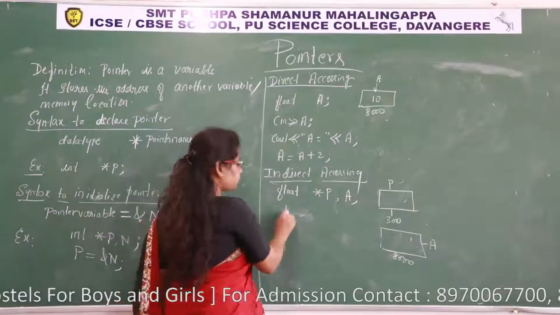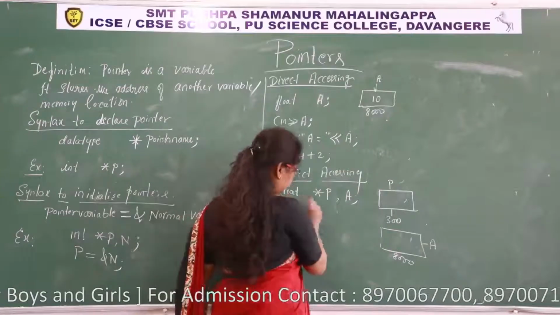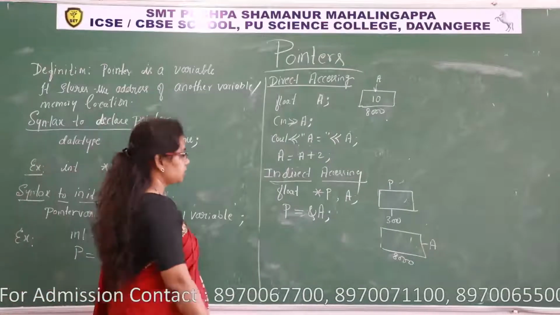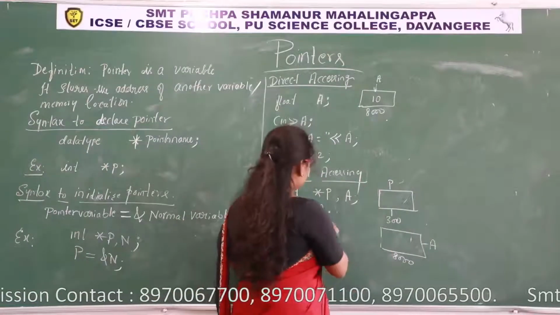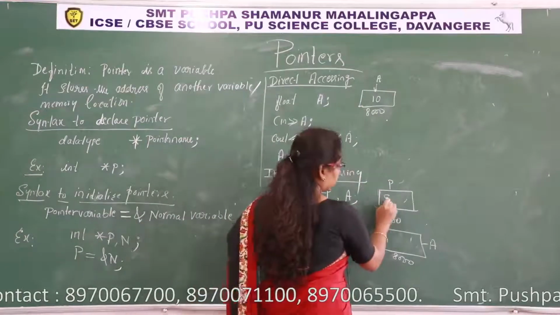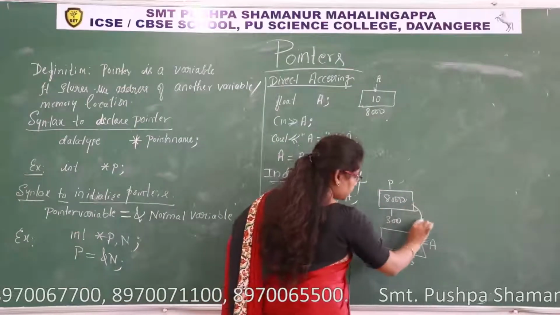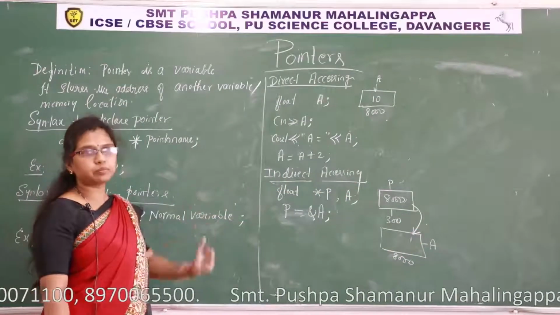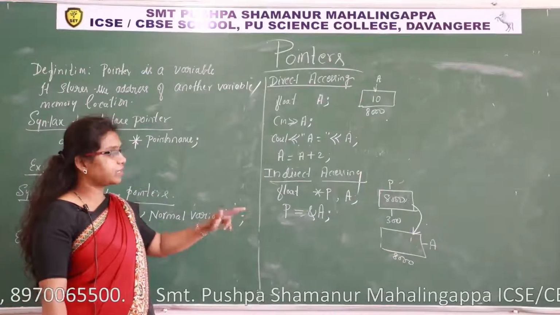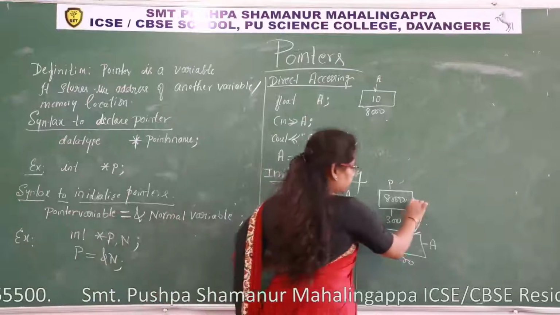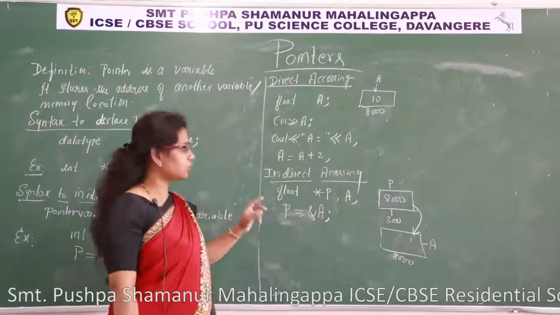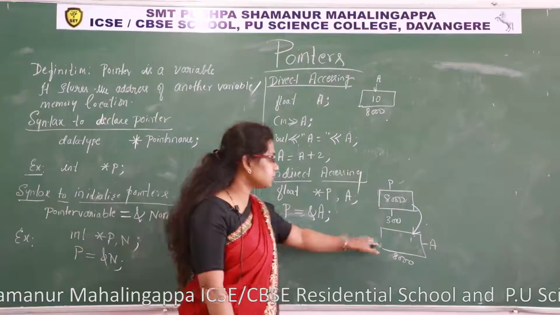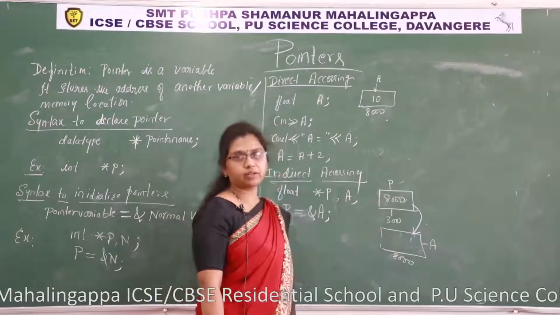Okay, then how is it? P is equal to ampersand A. What happens? Ampersand A, address. 8,000 will be stored in P. Now what happens? P is pointing to this memory. The address of A is now stored in P, no? So what happened? There will be a link generated between P and A. Understood? So P is pointing to the memory 8,000. Now I can access this memory using this pointer.